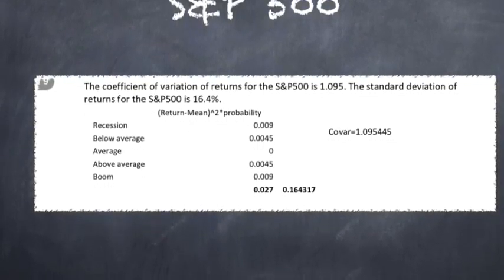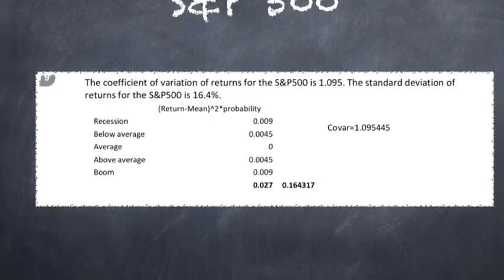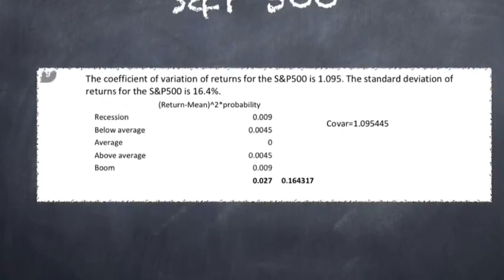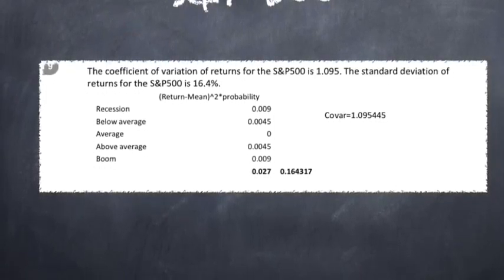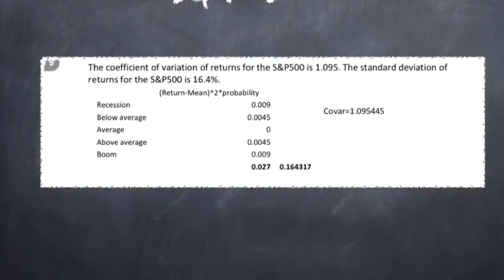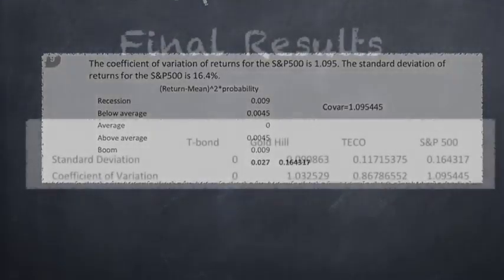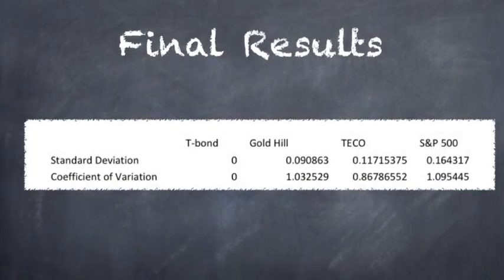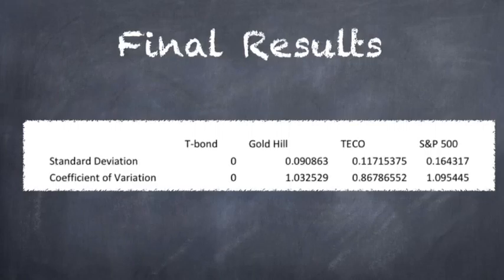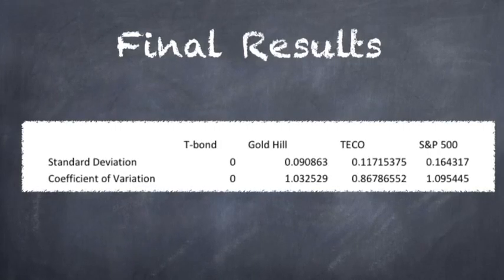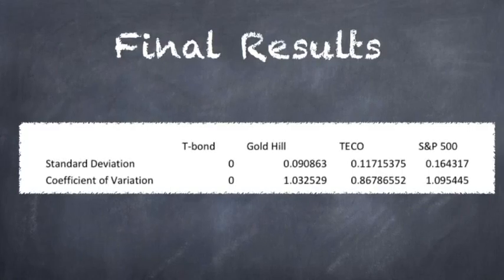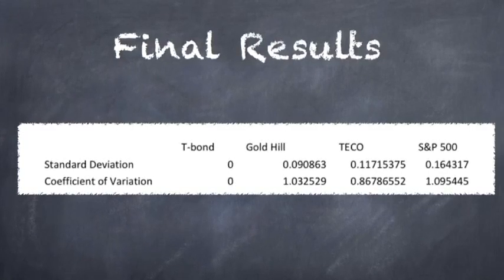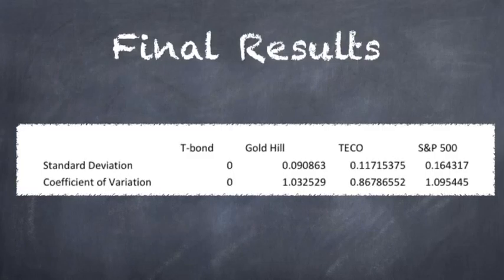Continuing on, we have the S&P 500, where the coefficient of variation of returns is 1.095, and the standard deviation of returns is 16.4%. As we see the final results above for the four alternatives, it all varies, and what we're really trying to find out is what the standard deviation and the coefficient of variation mean, and whether one or the other is a better measure of risk.